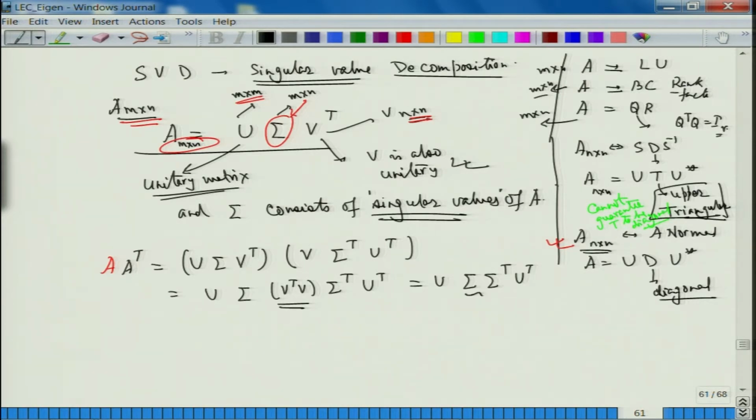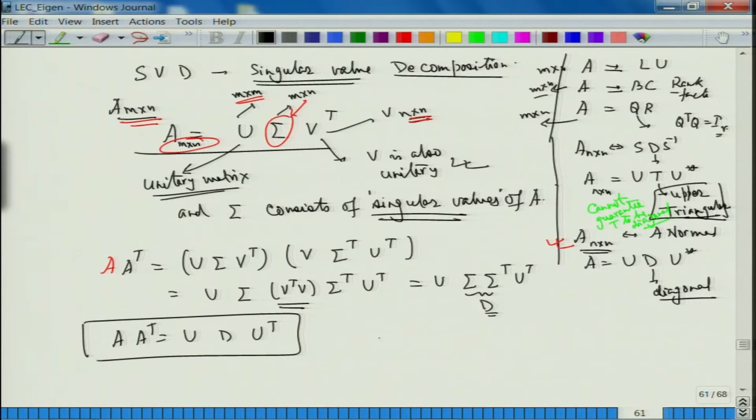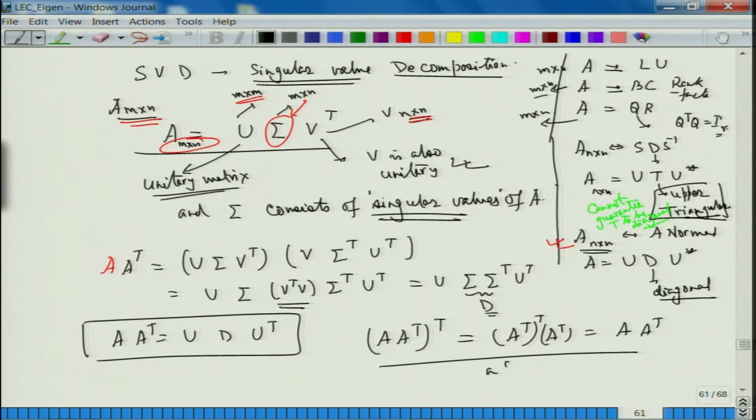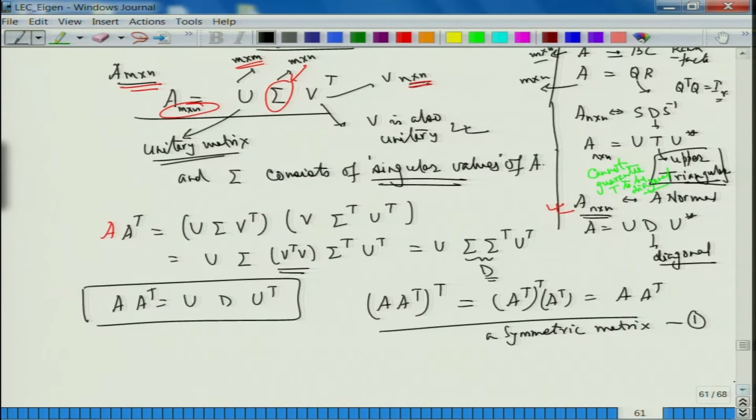This is more important for me. Understand this, that if I write this matrix as D, fine. If I write this matrix as D, I have got A A transpose as U D U transpose. Fine. Now, what is A A transpose? Look at this matrix A A transpose. Take the whole transpose of this. You get A A transpose whole transpose and this is the same as A A transpose. So, a symmetric matrix. A symmetric matrix. That is one thing. I observe that this is a symmetric matrix. That is the first thing we observe.